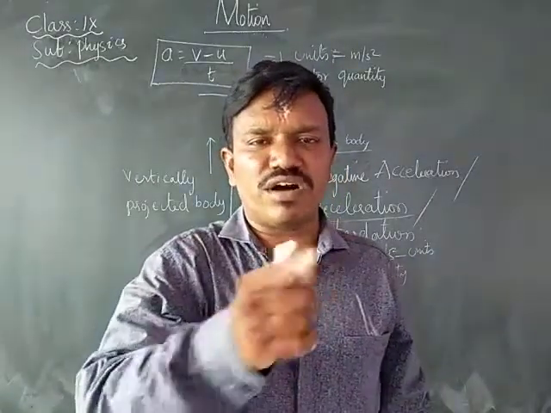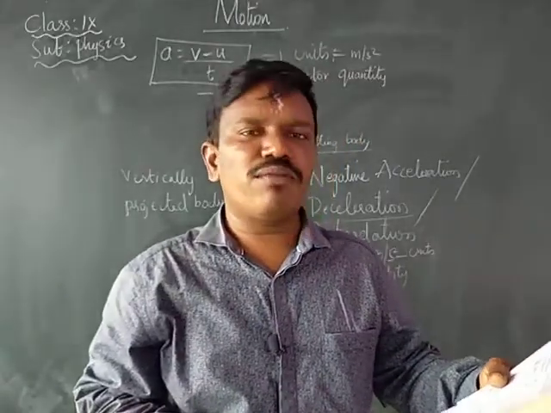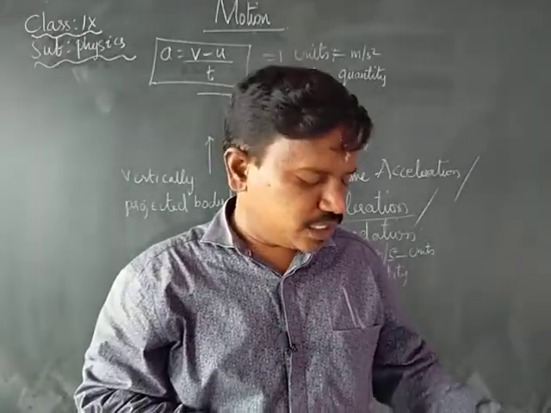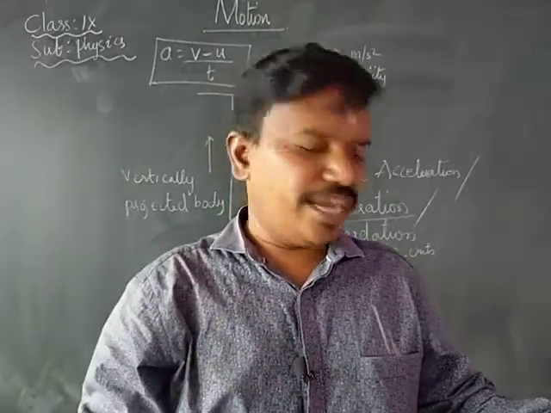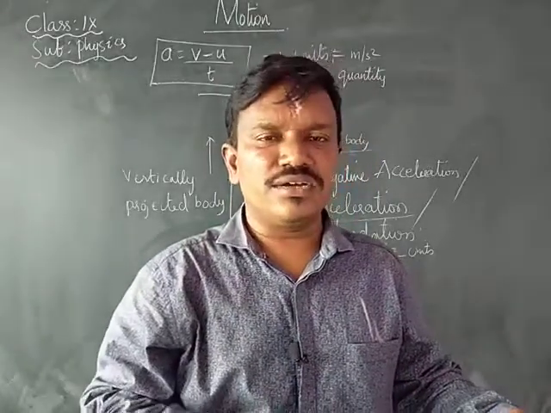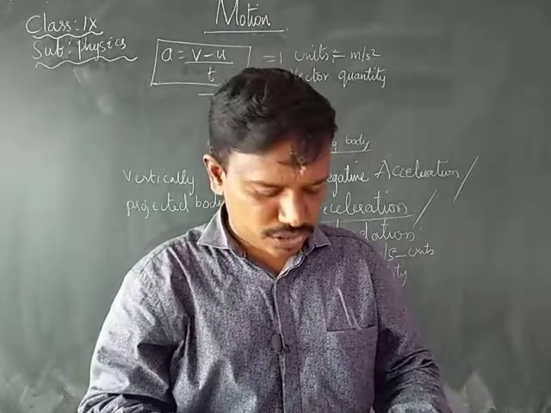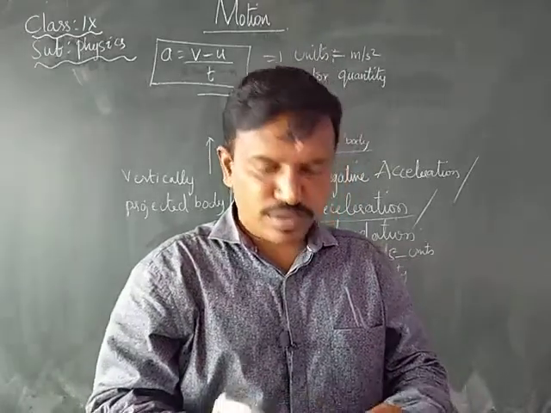The speedometer is giving the same constant reading all the time. Is the car in uniform motion? Yes, the car is in uniform motion. That means when the speedometer is showing the same reading, the car is in uniform motion. It is maintaining the same speed. Same distance, same speed, then we call it uniform motion.